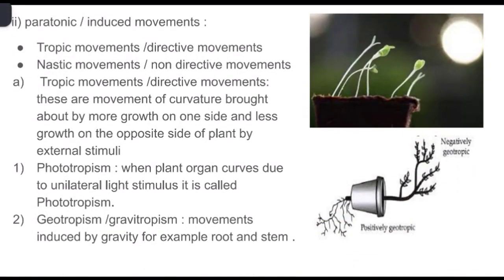Movements of curvature and movements of locomotion both have autonomous and induced types, but different mechanisms are followed here. When coming to the movements of curvature, it is again autonomous as well as induced. Under autonomous, we learned the example of the telegraph plant, which acts because of water pressure, and because of uneven growth we explained nutation, hyponasty and epinasty. When coming to the paratonic or induced movements in curvature, you can see two types again: tropic and nastic movements.